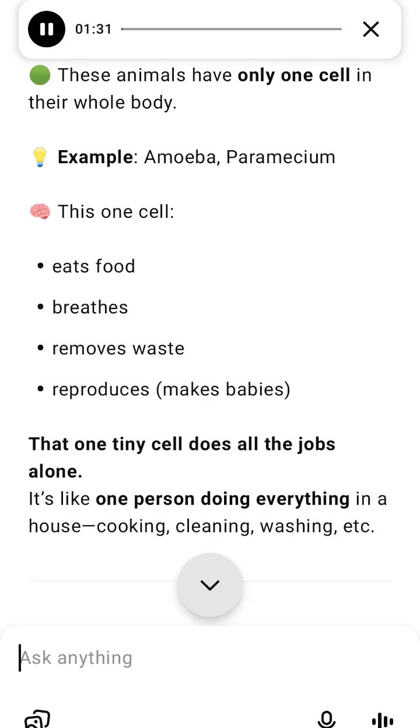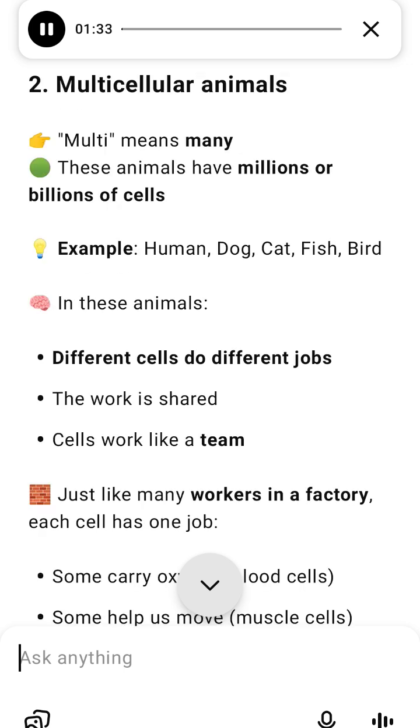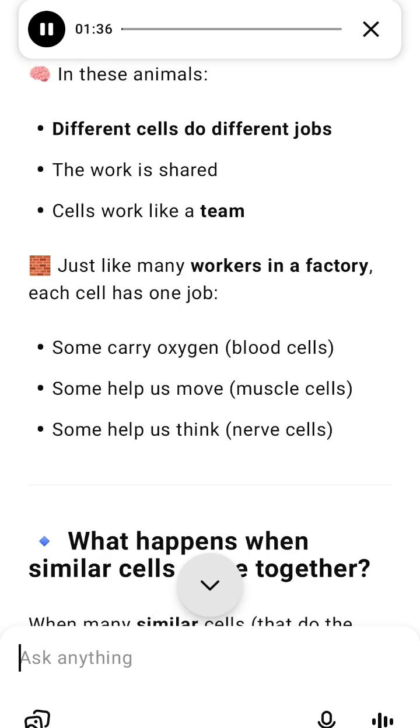B. Multicellular animals. Multi equals many. These animals have many cells, sometimes billions. Different groups of cells do different jobs. Example, humans, dogs, fish, etc.